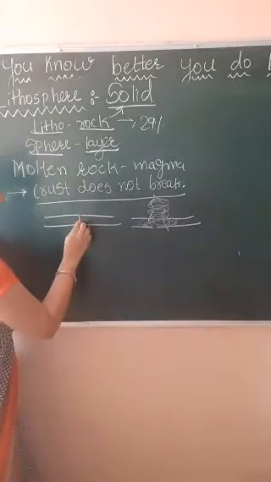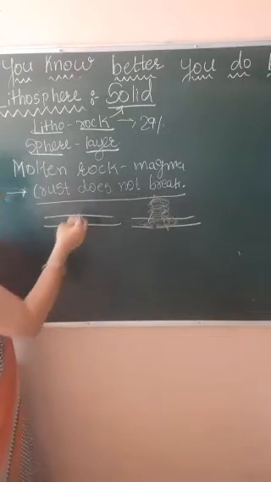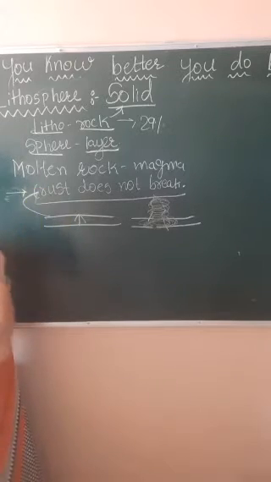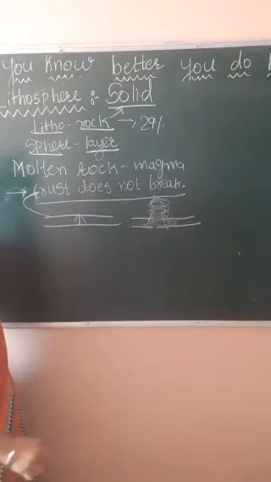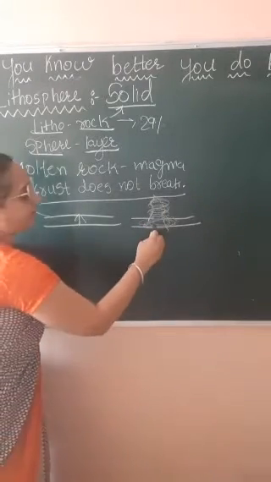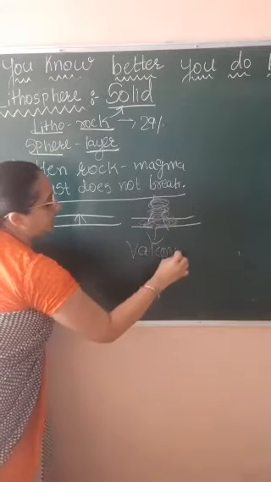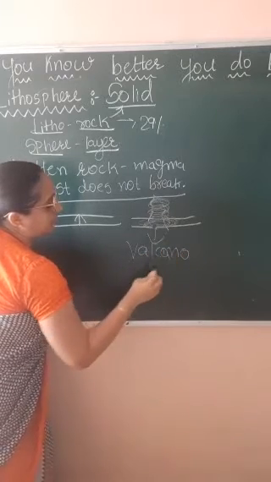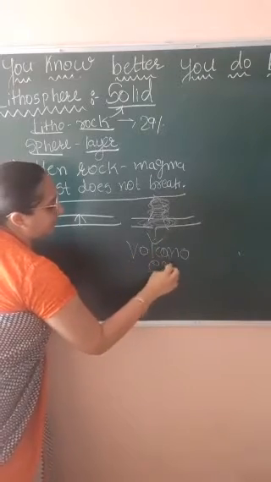When the balance between interior and exterior is maintained, the crust does not break. But when the balance is not maintained, then what erupts? Volcano erupts.